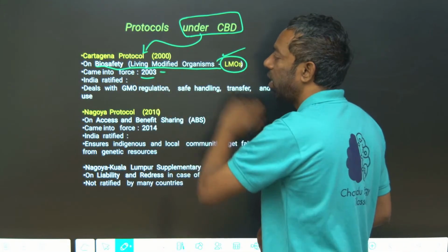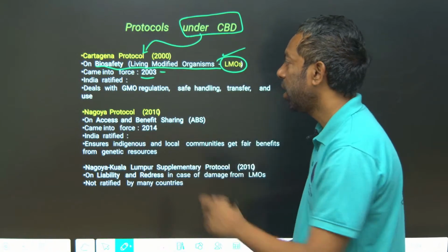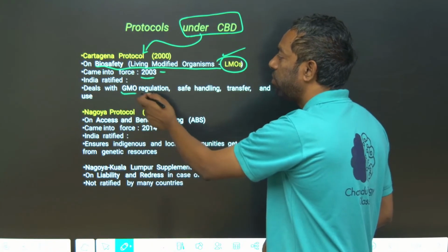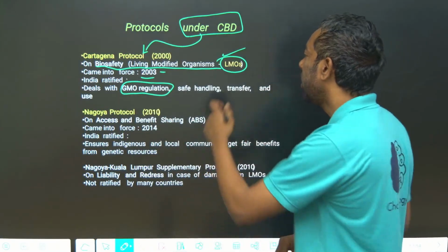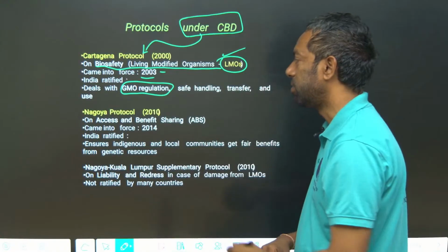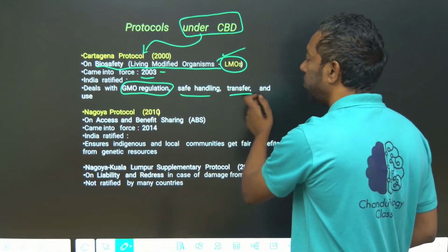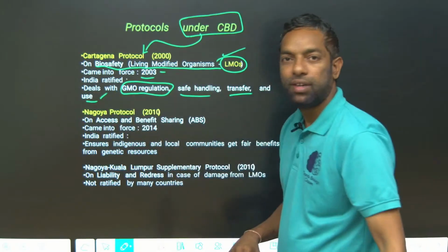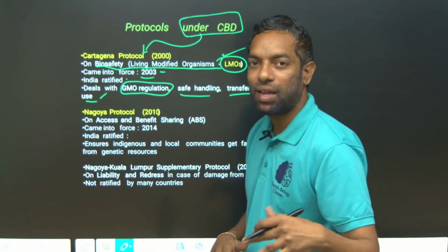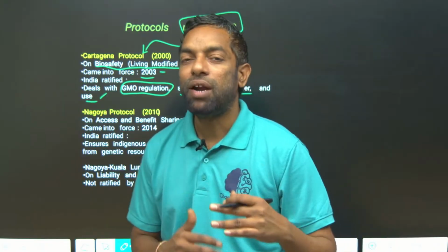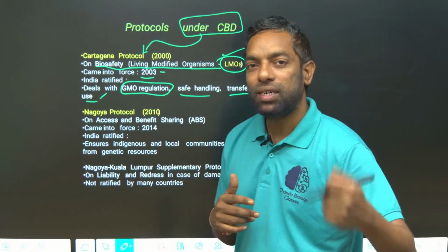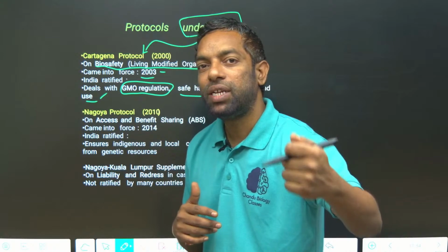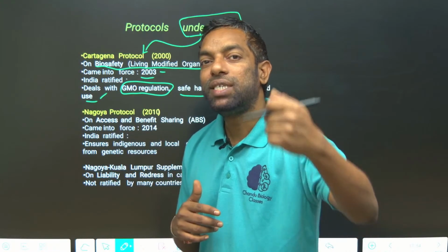It came into force in 2003, and India ratified it. GMO regulation, genetically modified organisms regulation, is covered under living modified organisms. It covers safe handling, transfer and use. The Cartagena Protocol is about living modified organisms, where genetically modified organisms are developed, under CBD, the Convention on Biological Diversity, which is under the Earth Summit.